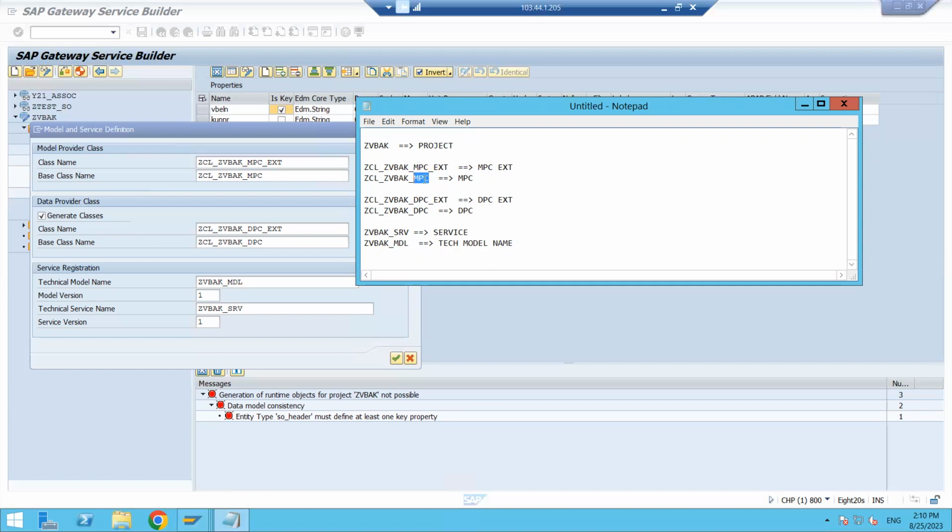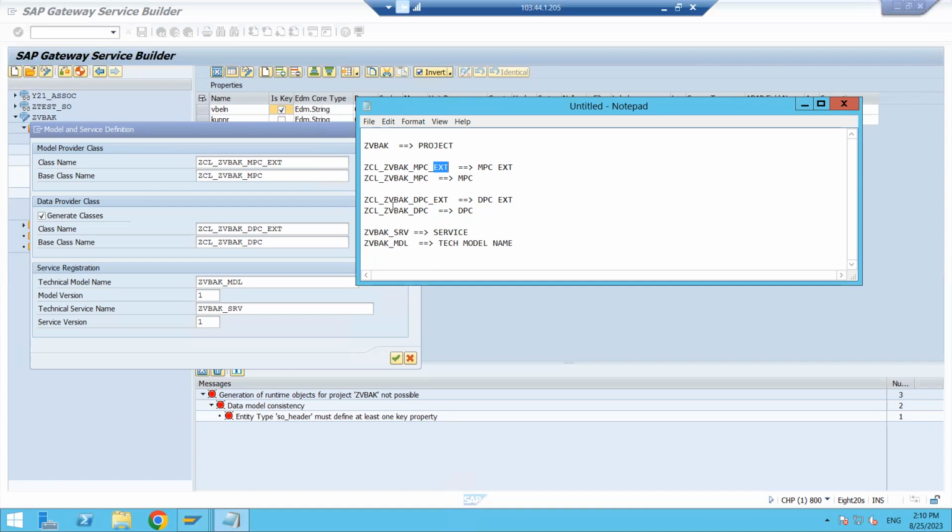Okay, model provider class. This is the parent class. ZVBAK MPC is there. This is the parent class. So for this one, it is creating one child class, that is the extension class or subclass. For the subclass or extension class, they are adding EXT at the end.